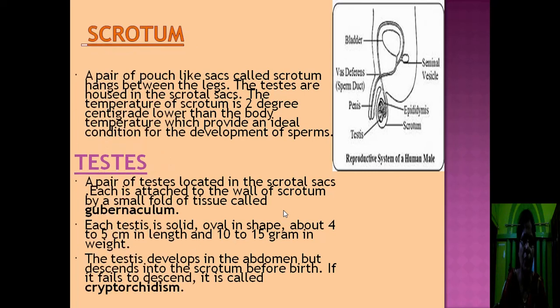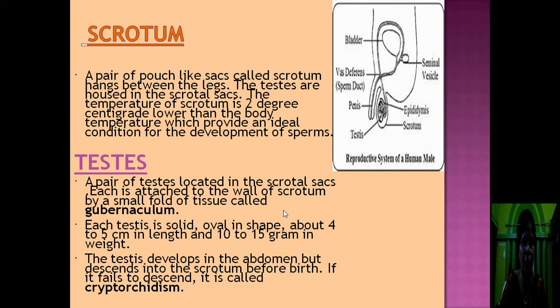Next come to scrotum. Scrotum is a pair of pouch-like sacs that hangs between the legs. It is present between the two thighs in case of male. The testes are housed in the scrotal sac. The scrotum consists of two testes. The temperature of scrotum is 2 degrees centigrade lower than the body temperature because it provides an ideal condition for the development of sperm. Generally the development of sperm requires 2 degrees centigrade lower temperature than the body temperature. So testis is present outside the body, outside the abdominal cavity, where the temperature is 2 degrees centigrade less than the body temperature.